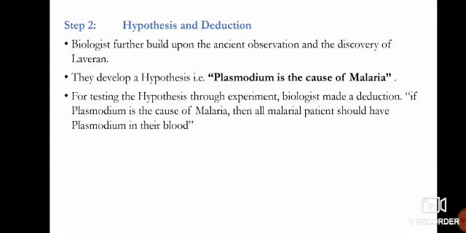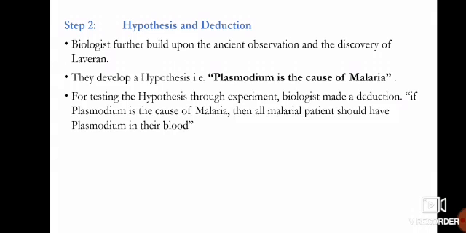So their hypothesis was that Plasmodium is the cause of malaria. It is not a fully true answer, but we cannot say it is wrong either. A hypothesis is a tentative answer; it can be right, it can be wrong.